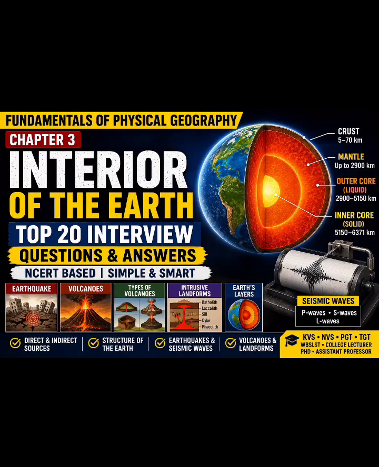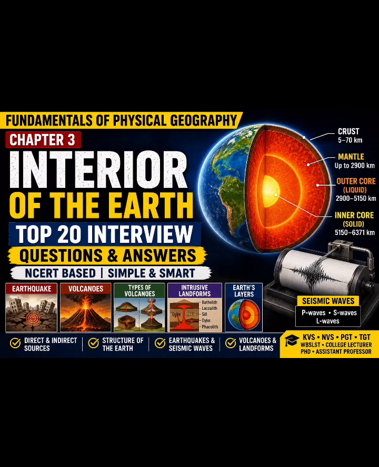How do geographers know about the interior of the earth when humans cannot directly reach it? So our knowledge of the earth's interior comes from both direct and indirect sources. Direct sources include mining, drilling, volcanic eruptions. Indirect sources include seismic waves, gravity, magnetic field studies and meteorites. For example, just as a doctor studies the inside of a human body using X-rays and scans, geographers study the earth's interior